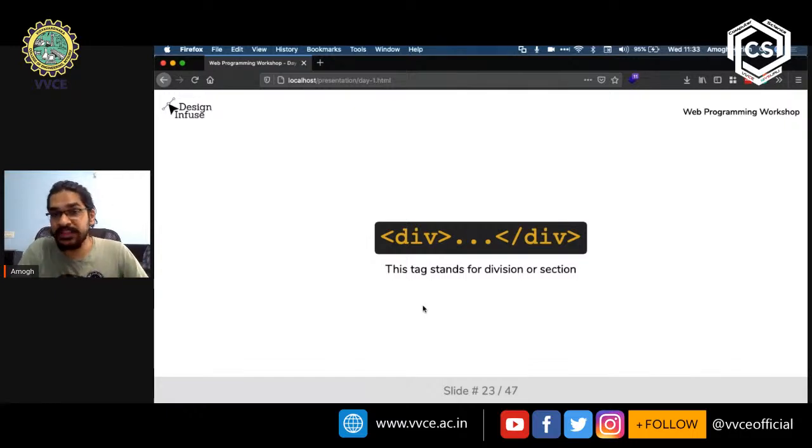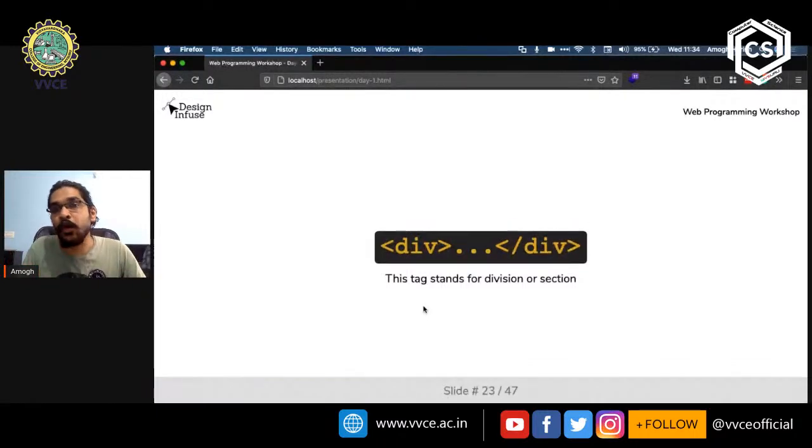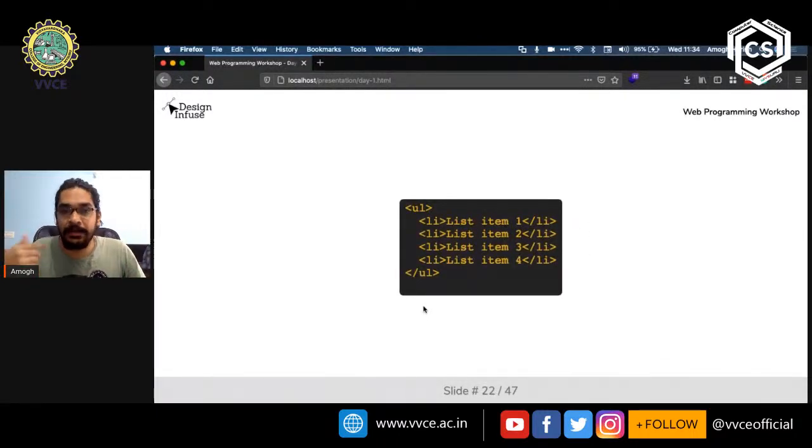But these are actually used for segregating different sections of the website. Now, when we go on to the practical session of this workshop, I will actually show you this tag in action and what you can do with it, right? So this is like the one tag in HTML that can be anything that you want it to be. If you want this to be a circle, you can let it be a circle, or if you want it to be a square, you can make it a square. Whereas all the other tags have a very predefined use.